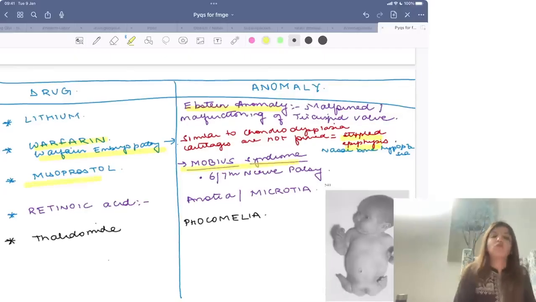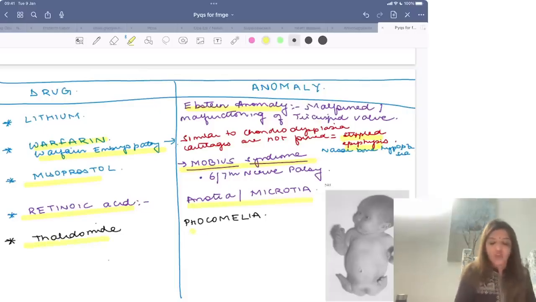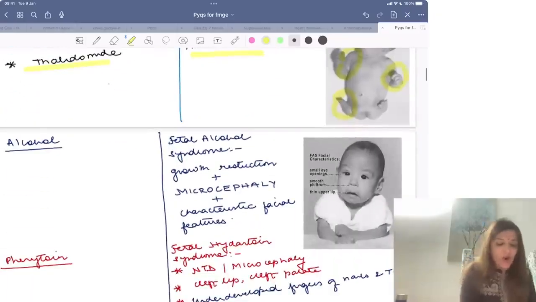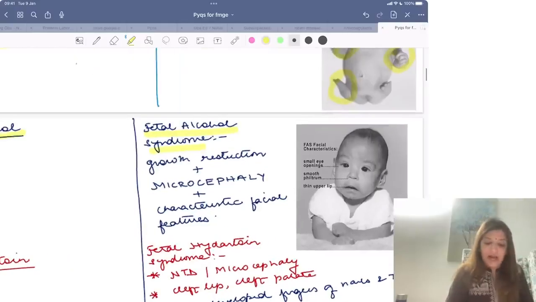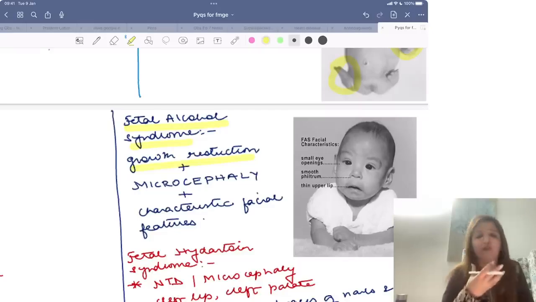Misoprostol use leads to Mobius syndrome. Retinoic acid drugs like isotretinoin lead to anotia or microtia. Thalidomide leads to phocomelia. In phocomelia, you have a proximal limb defect. Then alcohol use leads to fetal alcohol syndrome. In fetal alcohol syndrome, you will get growth restriction, microcephaly, small head, and typical facial features.